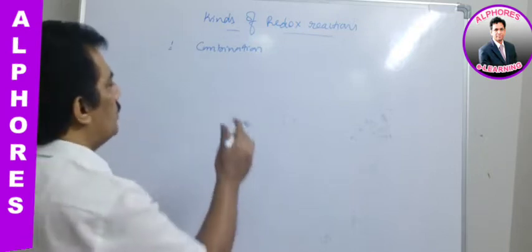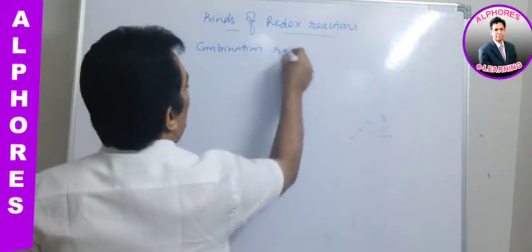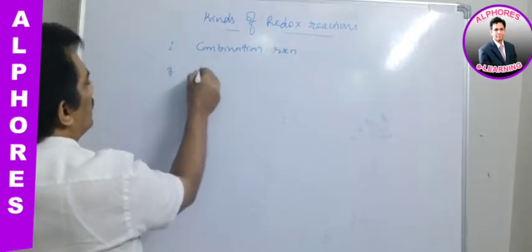These two combine to give the product. And next is